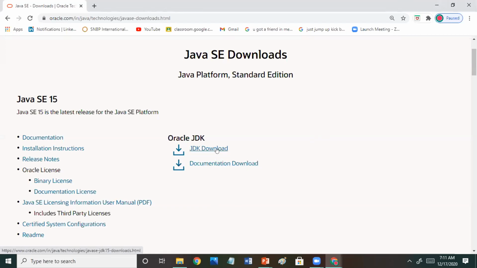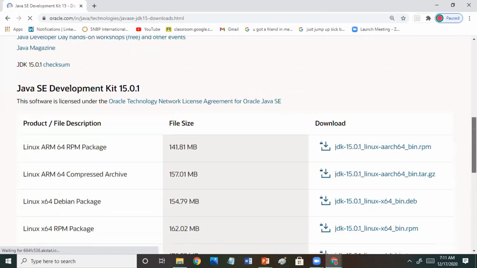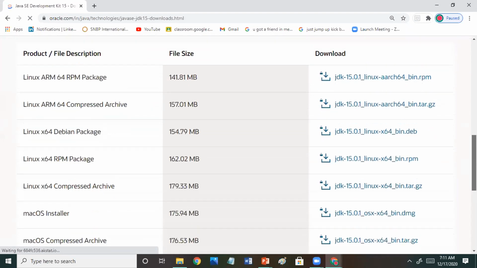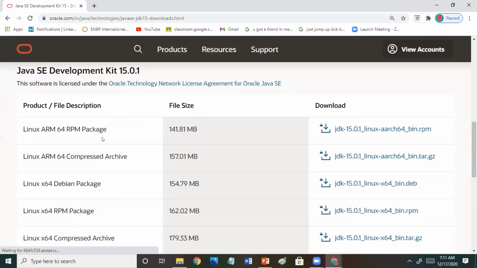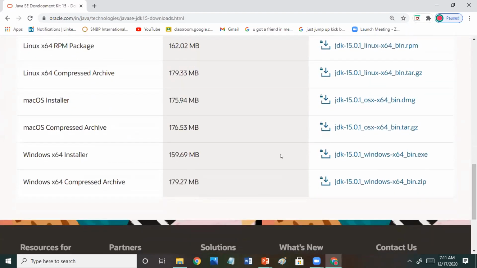So when you click on this download, you get this page where for different operating systems you have different download links. For Mac users you have JDK 15.1, and for Windows, as mine is Windows, I have installed this 64-bit exe file.